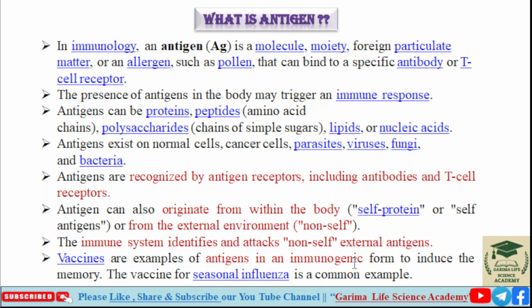So, vaccines are a form of antigens that are immunogenic and induce memory in the body system and protect the body from disease. The vaccine for seasonal influenza is a common example.